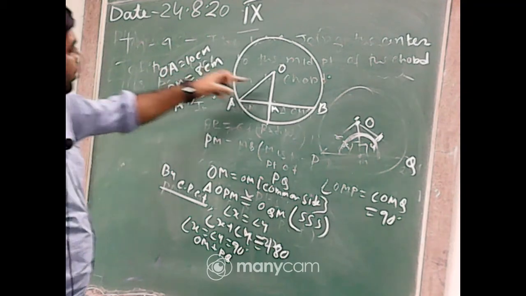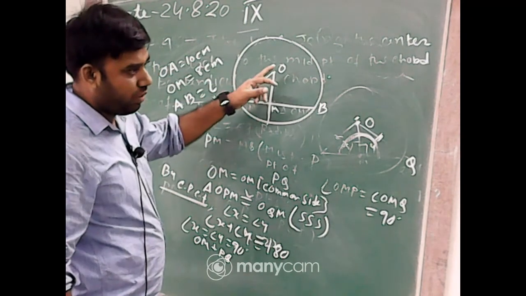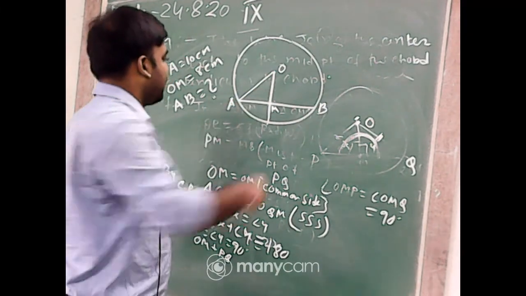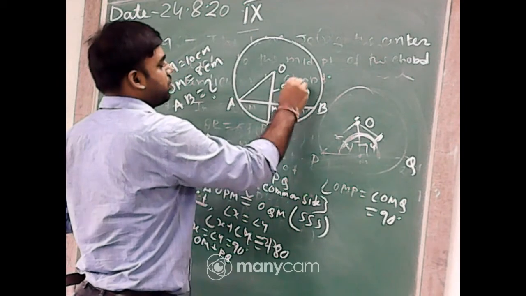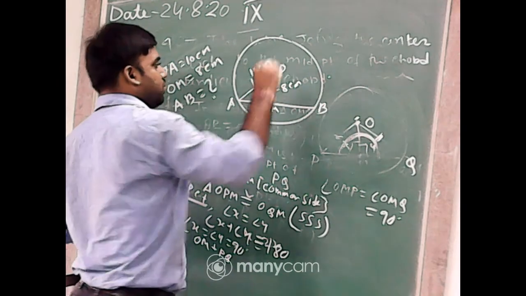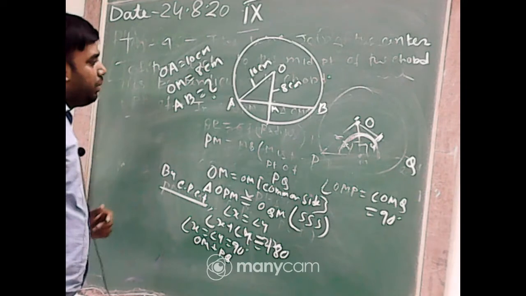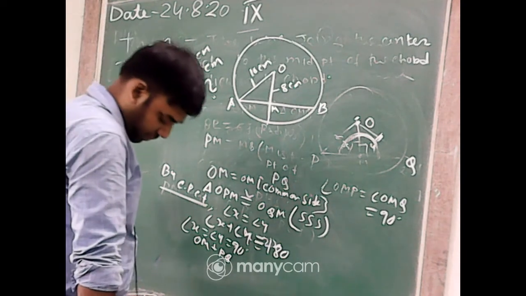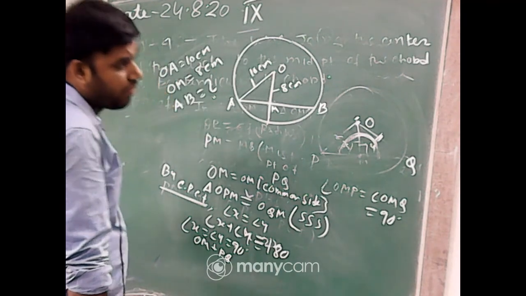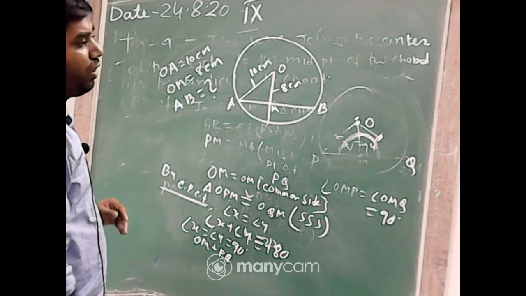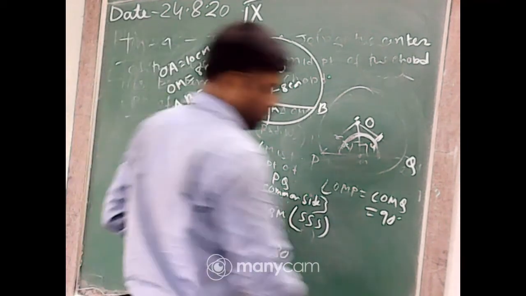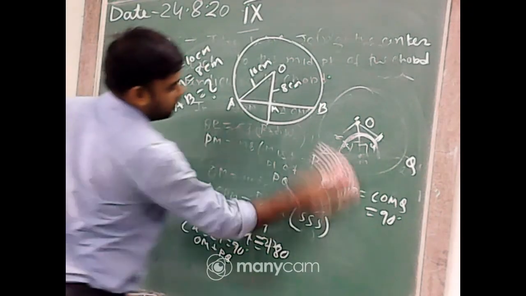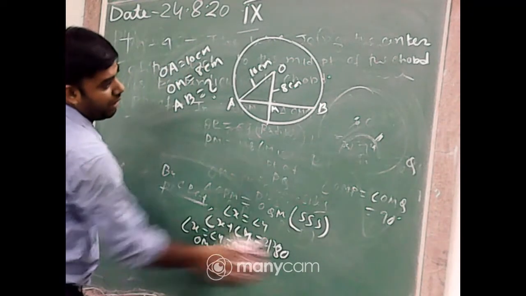If OA equal to 10 centimeter, OM equal to 8 centimeter, then find AB. Find it quickly, only a few minutes are left in our hand. What is the length of AB?